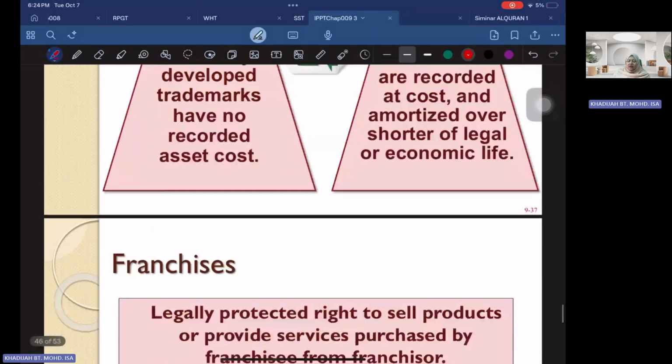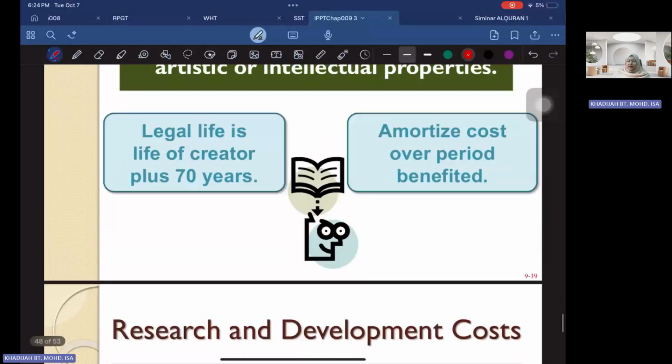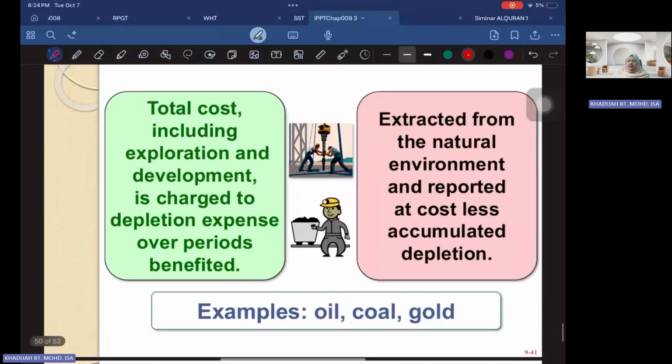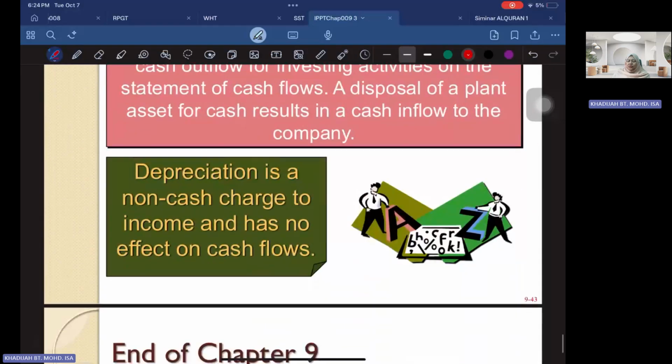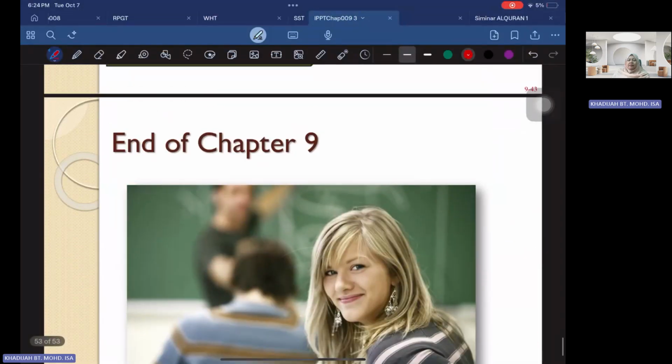Okay, so these are all the details about what it means, and then we also have natural resources. Again, we do have depreciation as well. I think you need to spend some time to go through all the slides, which give you further elaboration on what we have covered today. So I think that's all for this chapter on assets.